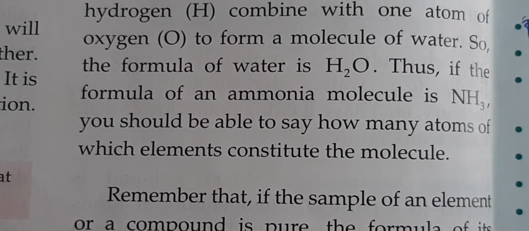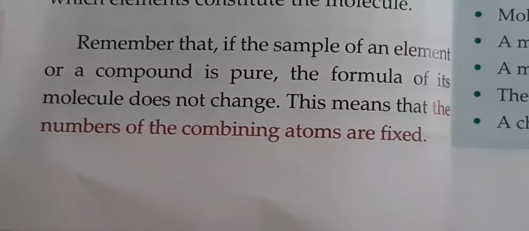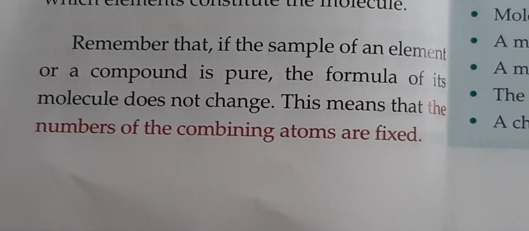If the sample of an element or a compound is pure, the formula of the molecule does not change. That means the number of combining atoms is fixed. So this is what we got in the end: in a compound, the number of atoms is always fixed and they are pure.